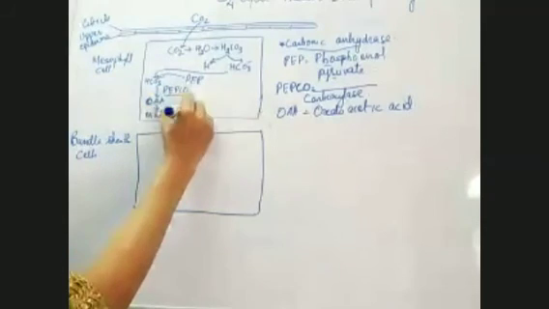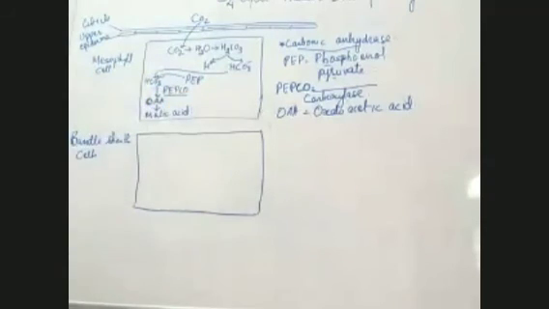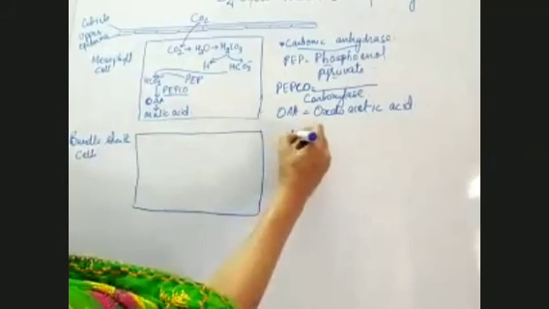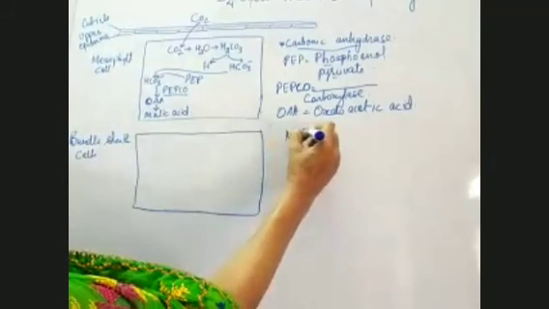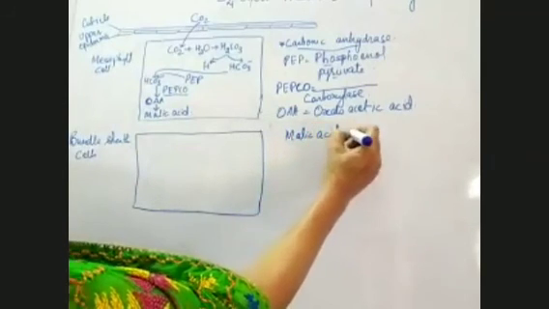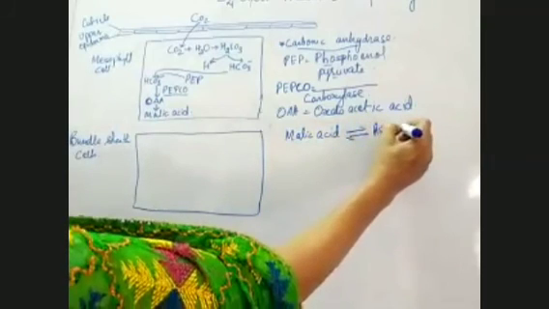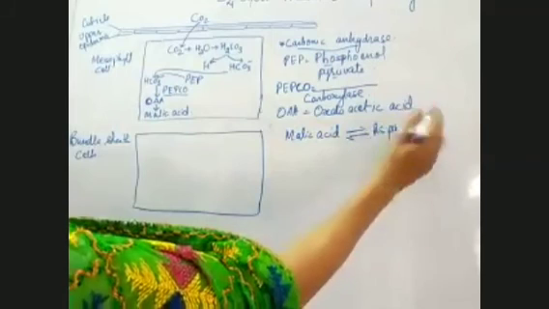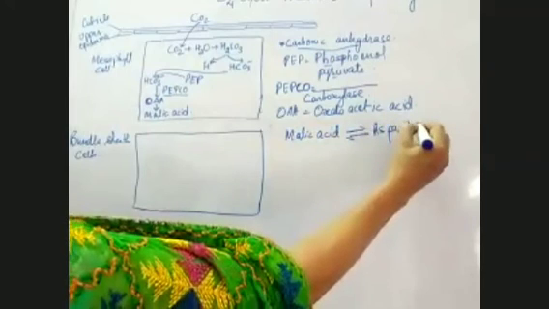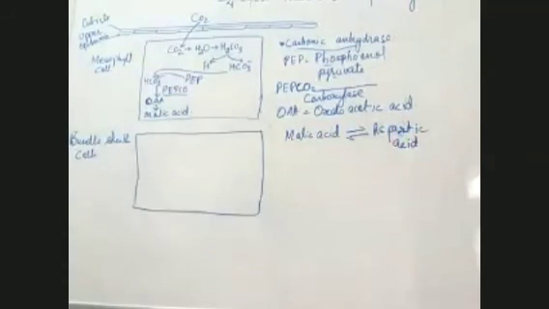Here, two acids can be formed, either malic acid or aspartic acid. In place of malic acid, aspartic acid can also be formed. The difference is just of one amino group.